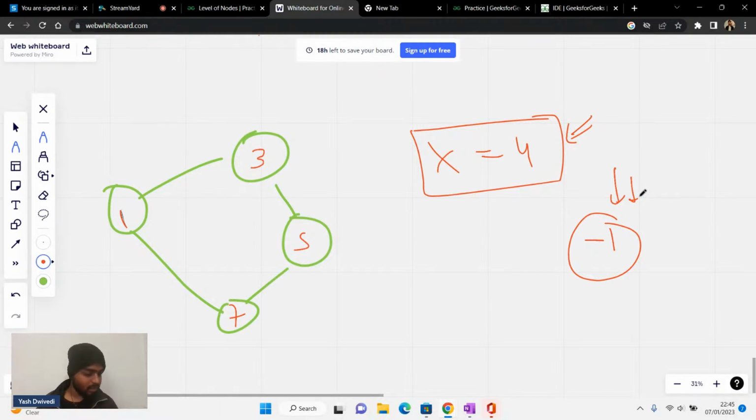Please write minus 1 in the chat and hit the like button as well if you are clear with this. So 4 is actually not present in the graph. So for that, you have to return minus 1.